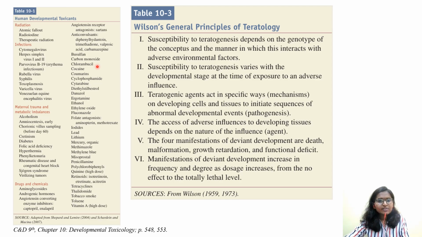Then additionally we have other anti-cancer drugs, chlorambucil, cocaine, a recreational drug. Coumarins, an anti-gout drug. Cyclophosphamide, cytarabine, diethylstilbestrol. Whenever diethylstilbestrol comes, try to read what is the mechanism of action and what are the other adverse effects.